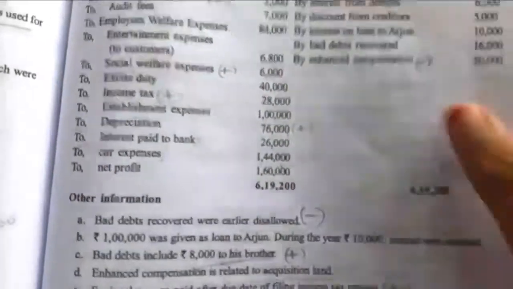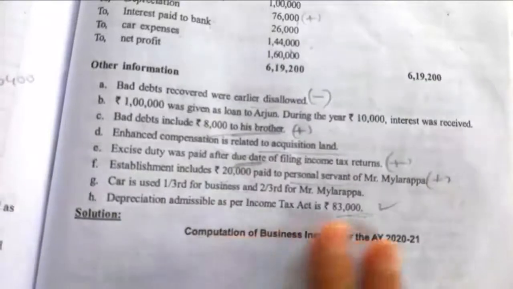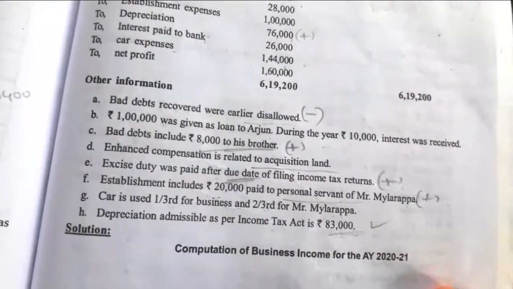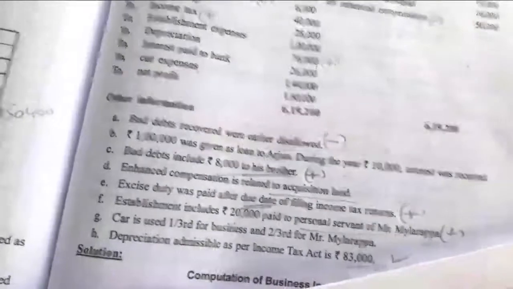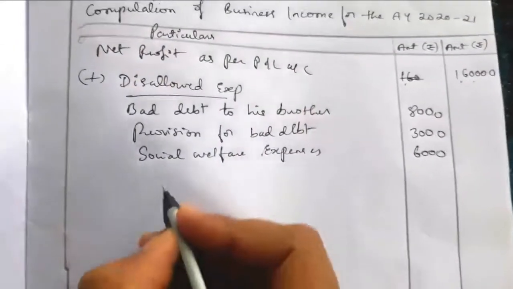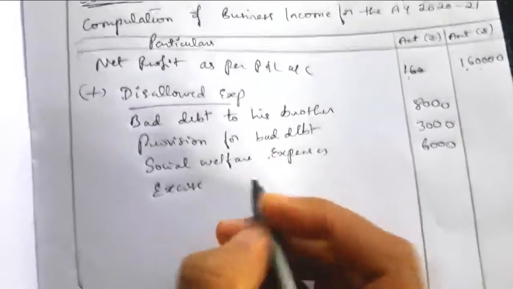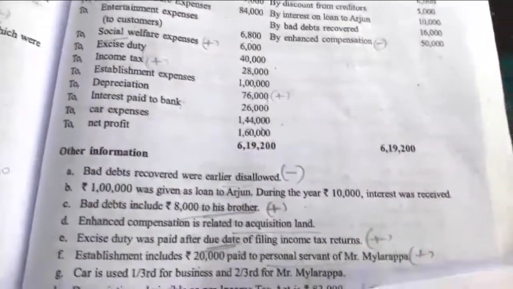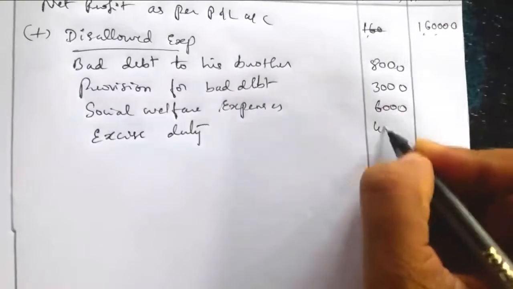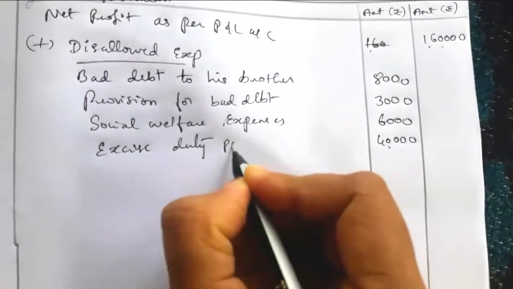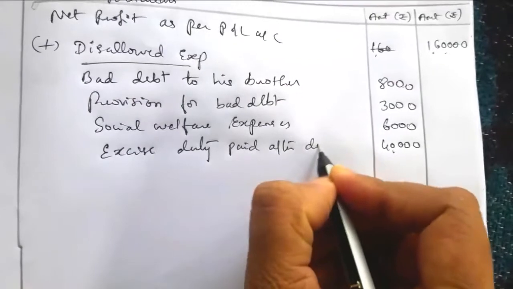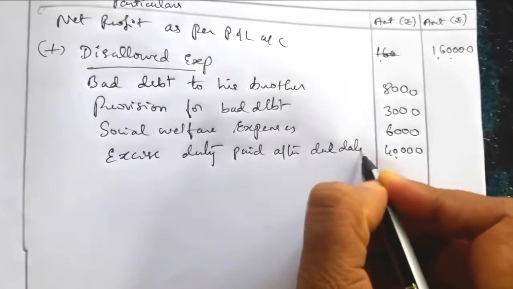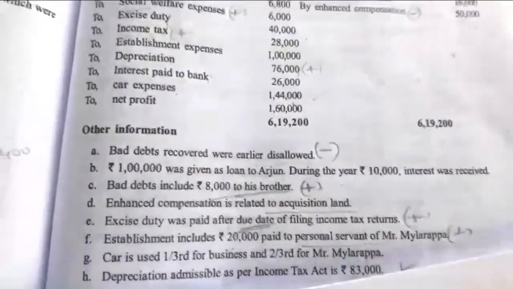Then relating to excise duty, there is one adjustment. Excise duty was paid after the due date of filing income tax return. Taxes paid after the due date are disallowed. So the excise duty which is recorded on the debit side of the profit and loss account was paid after the due date. We should not include the payment which is paid after the due date. So rupees 40,000 is disallowed. The excise duty given is nothing but that which is paid after the due date, so we have to cancel that.